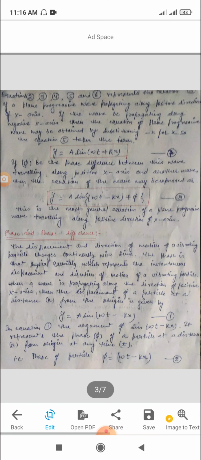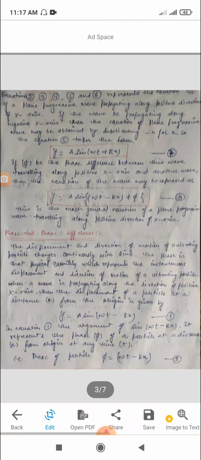In equation 5, if the wave is propagating along the negative x-axis, then the equation of the plane progressive wave may be obtained by substituting minus x for x, so that equation 5 takes the form y equal to A sin (omega t plus kx).